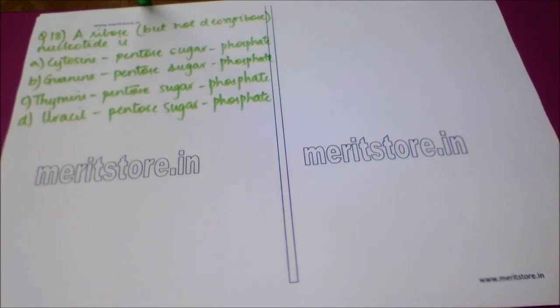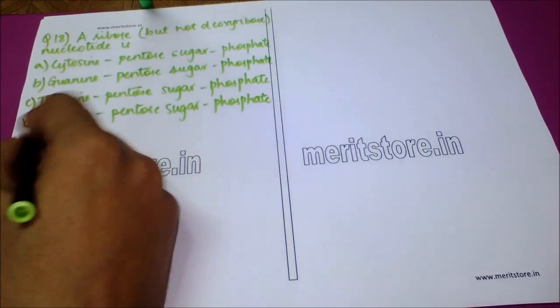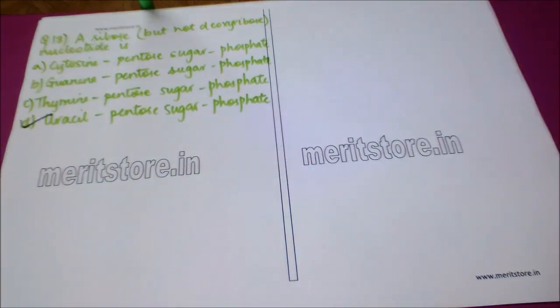Our next question is, a ribose but not deoxyribose nucleotide is option A, cytosine pentose sugar phosphate. Option B, guanine pentose sugar phosphate. Option C, thymine pentose sugar phosphate. And option D, uracil pentose sugar phosphate. The correct answer to this question is option D, which is uracil pentose sugar and phosphate.